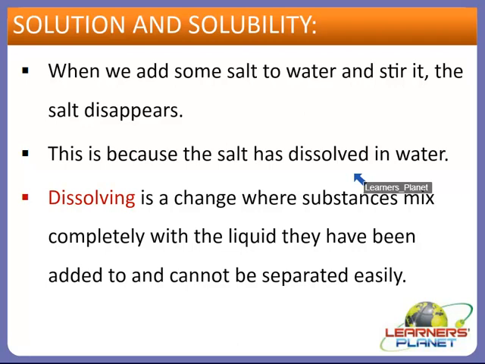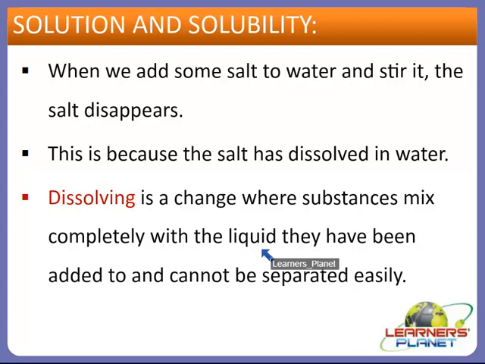So salt is such a substance that whenever we add it to water and stir it, it will dissolve in the water, right? So what is this process known as? Yes, it is known as dissolving. So how can we define it? Dissolving is a change where substances mix completely with the liquid they have been added to and cannot be separated easily.